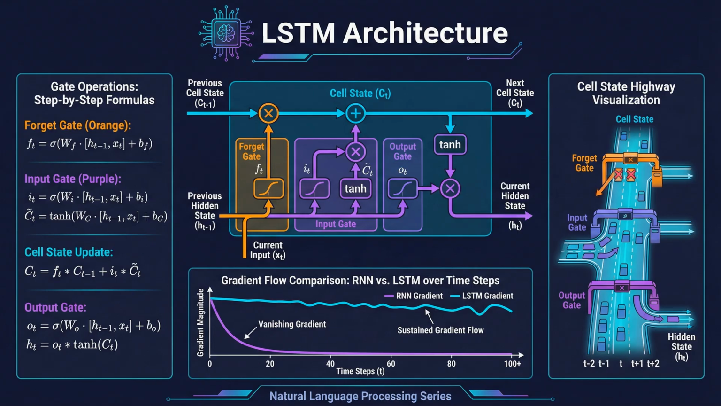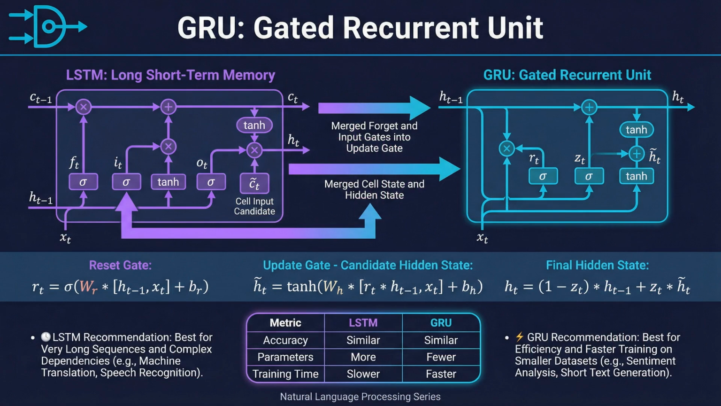and complex dependencies. The gated recurrent unit, or GRU, is a simplified alternative to LSTM. While LSTM has 4 gates and a separate cell state, GRU combines these into just 2 gates, the reset gate and update gate. The update gate merges the functions of LSTM's forget and input gates. Despite having fewer parameters, GRUs achieve comparable performance to LSTMs on many tasks. They're faster to train and require less memory.